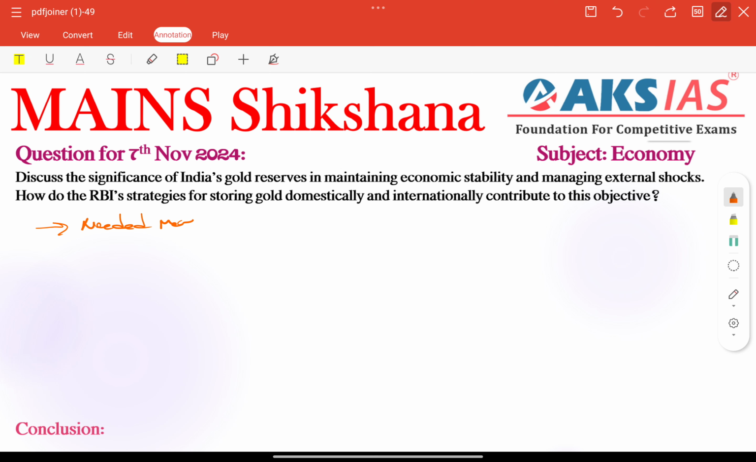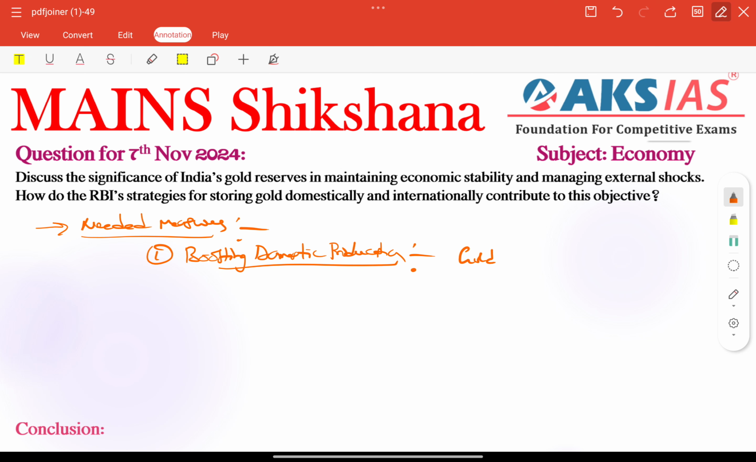Next, we need to provide some needed measures before concluding. Here we can talk about boosting domestic production, increasing our domestic production. First important suggestion here: India should reduce its import dependency by encouraging domestic gold production and mining projects, especially. For example, we can talk about how the Ministry of Mining is expanding gold mining, especially in Karnataka and also Jharkhand.